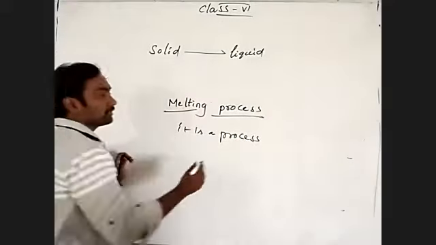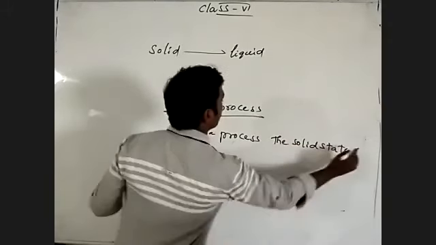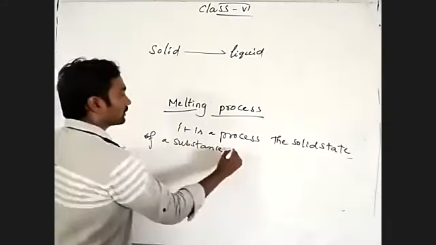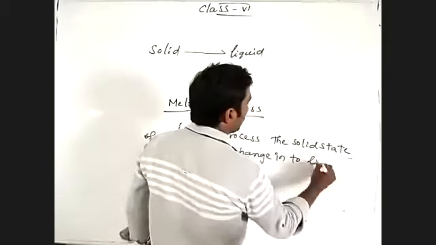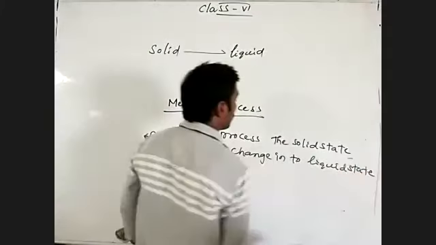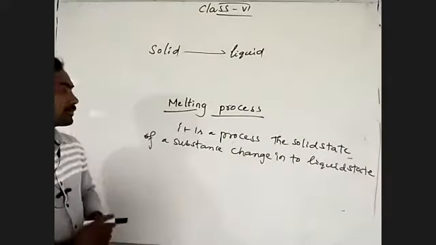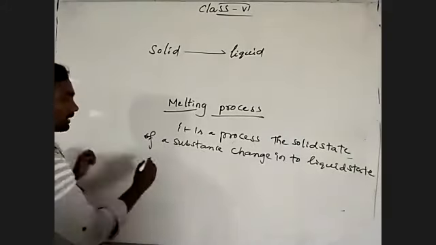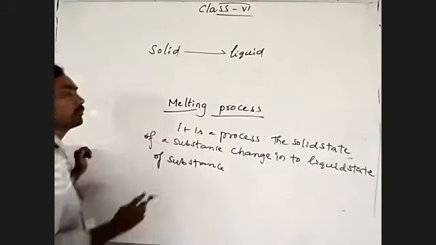The solid state of a substance changes into the liquid state. So melting is a process to change the solid state of a substance into the liquid state of a substance. That is nothing but the melting process.